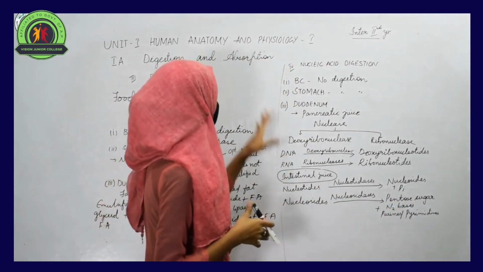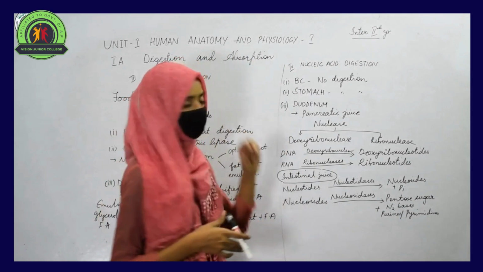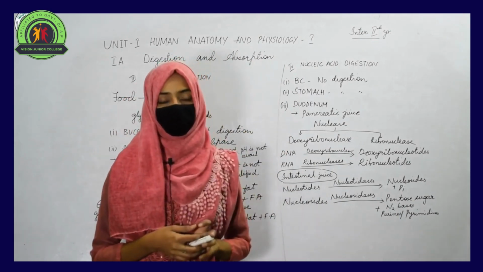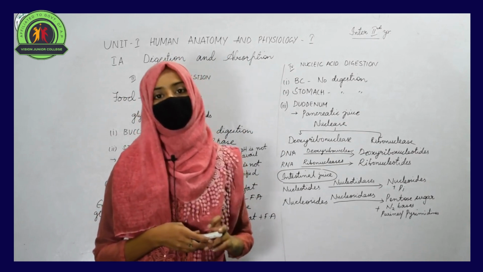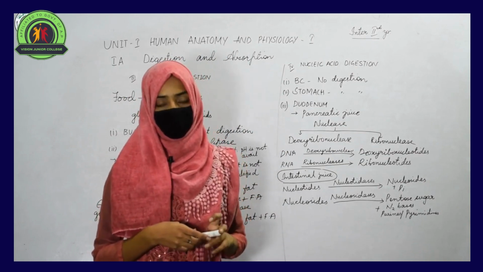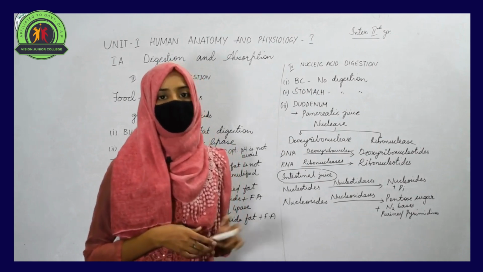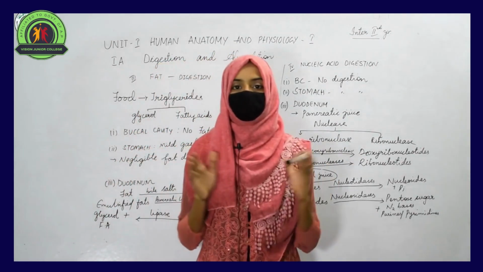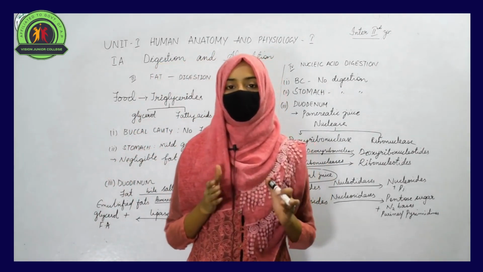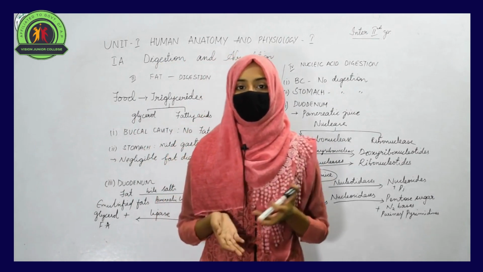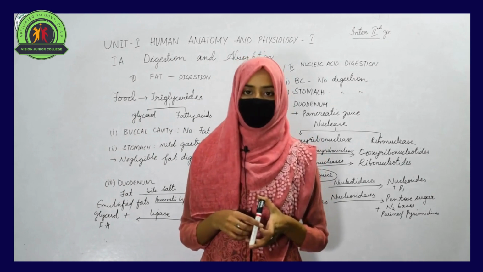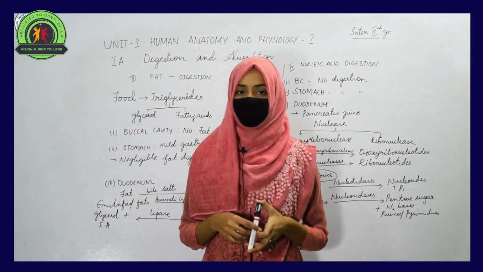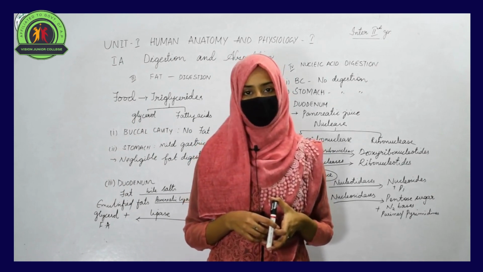So in this way, the nucleic acid can break down by the action of different enzymes that are present in the different parts of the alimentary canal or digestive tract. So this is how the different nutrients can get digested by the action of different enzymes that are found in the different parts of the digestive system.